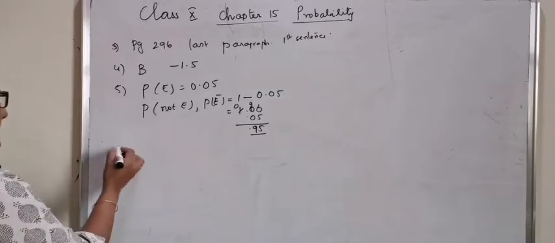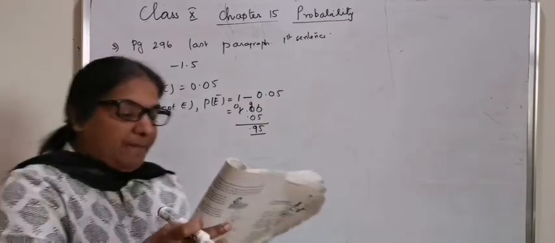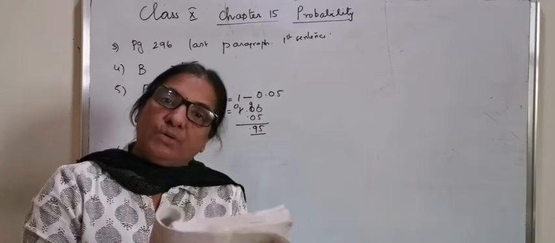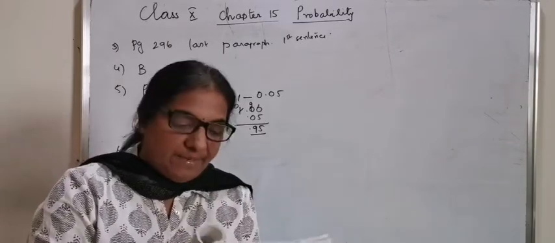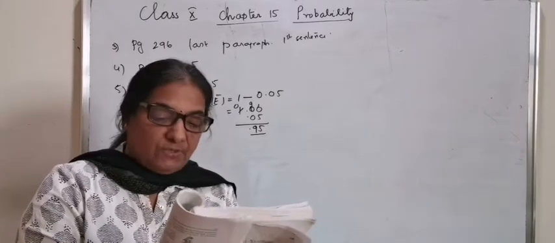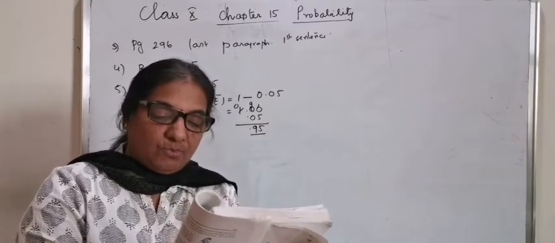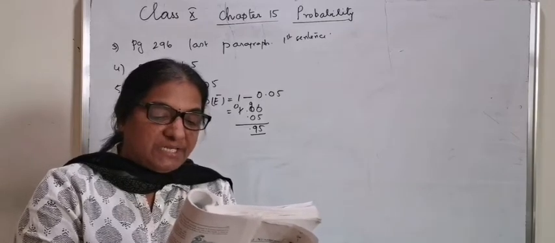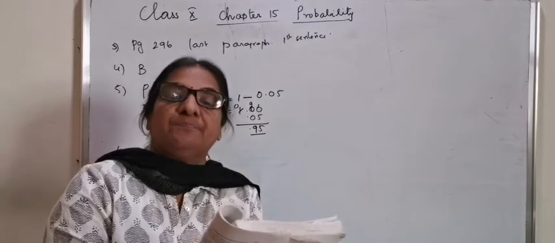Question number 6. A bag contains lemon flavored candies only. Underline the words lemon flavored candies only. Malini takes out 1 candy without looking into the bag. What's the probability that she takes an orange flavored candy?